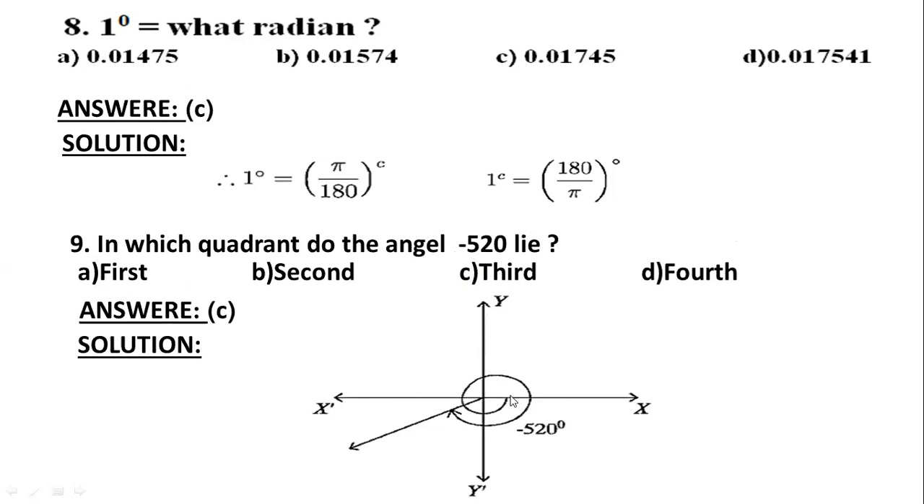So 0 to 90, 90 to 180, 180 to 270, 270 to 360, 360 to 470, 472. Yes, in this quadrant we get minus 520. So this is our first, second, third, and fourth. So this is our third quadrant. So our answer will be third.